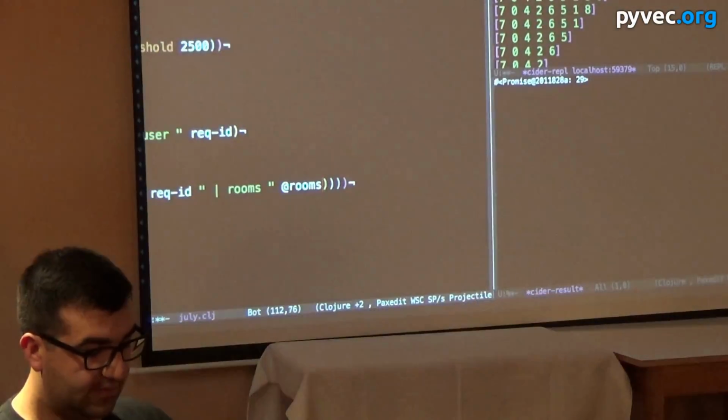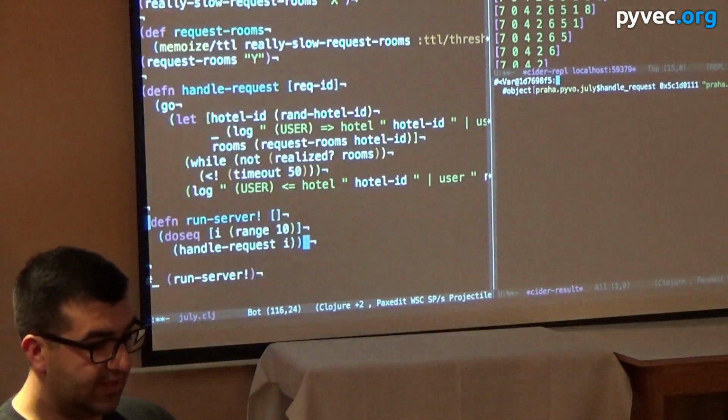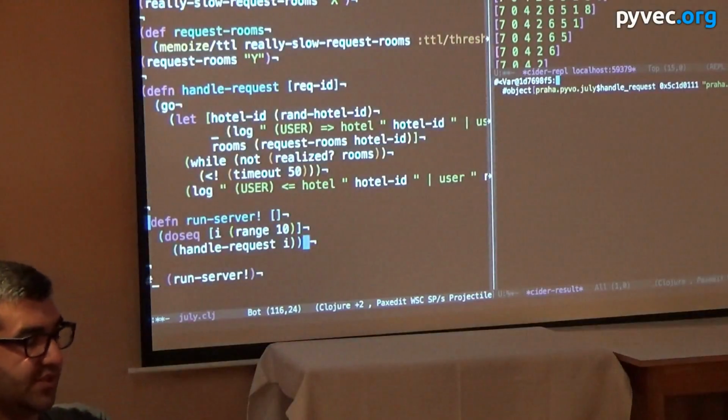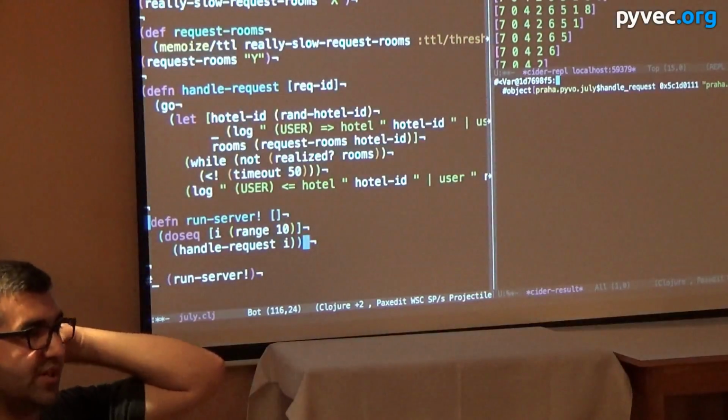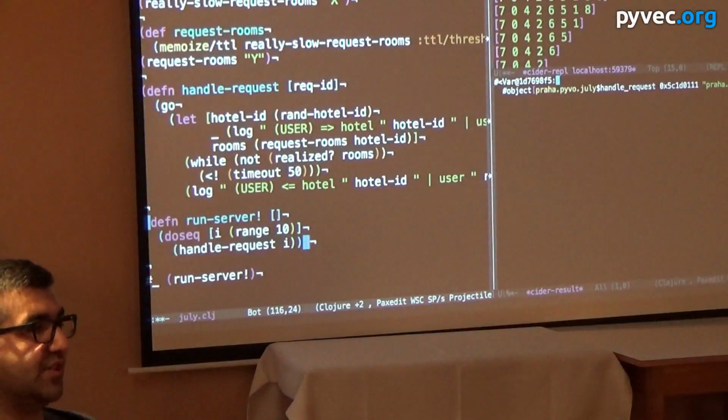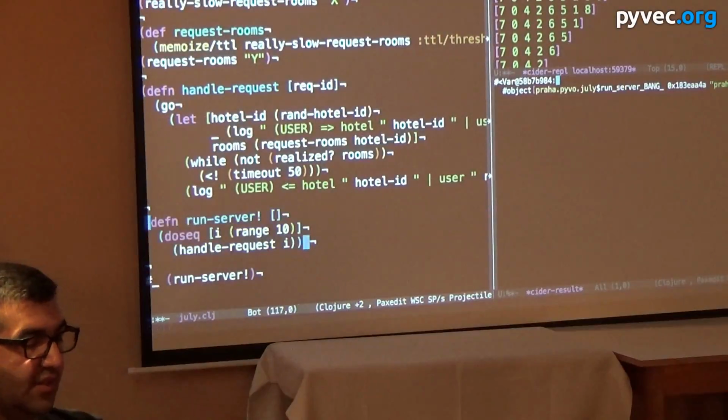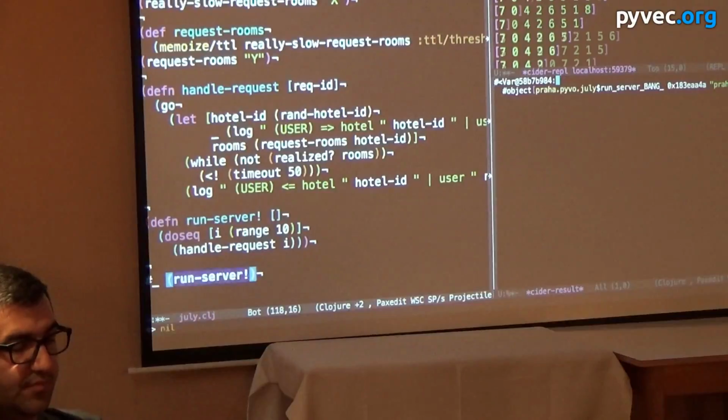Last is a function to just run the server. We're going to say we're getting 10 requests in at the same time. How do we deal with it? That's what we're doing. Okay, so here's how it works.